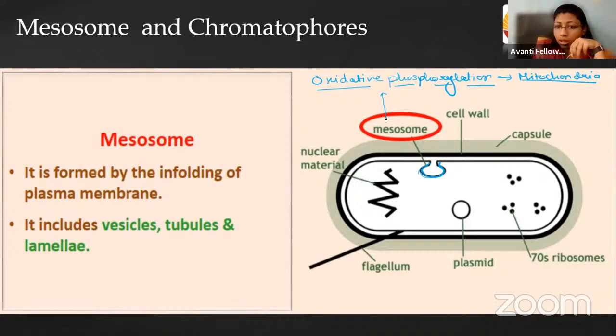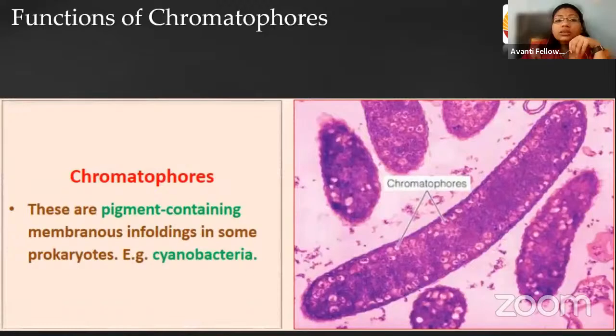Okay, so next we are moving towards the chromatophores. These chromatophores are the pigments found in bacteria. They can be of different types. If you see the cyanobacteria, which we also call blue-green algae, they have chlorophyll, which helps in photosynthesis. So these chromatophores are the colorful pigments present in a bacterial cell and having a particular function.